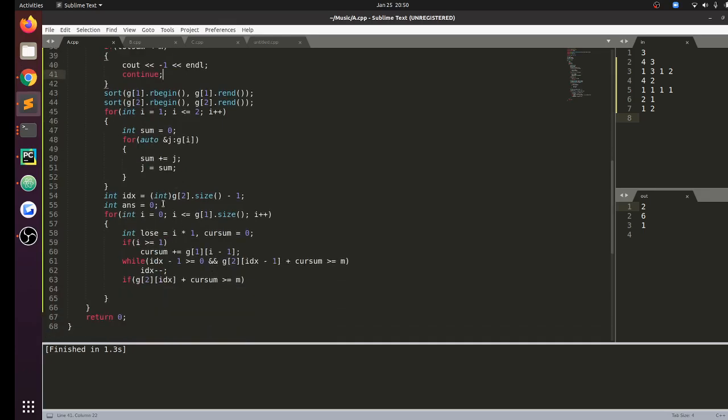Okay, so I have answer equal to 0. I have answer is equal to max of answer comma sum minus lose. Okay, so int lose is equal to g of 2 dot size into 2.